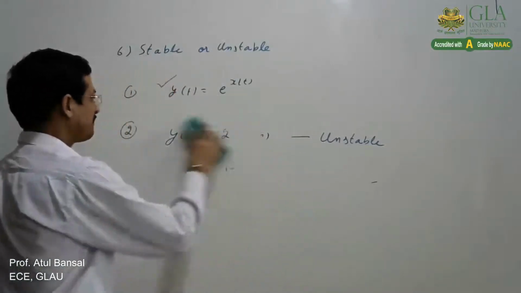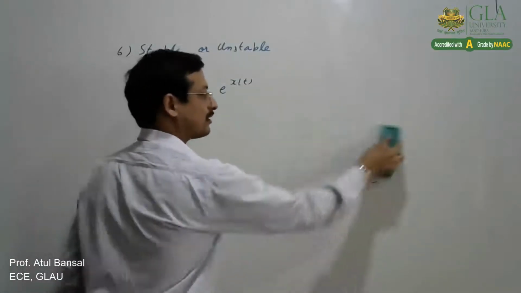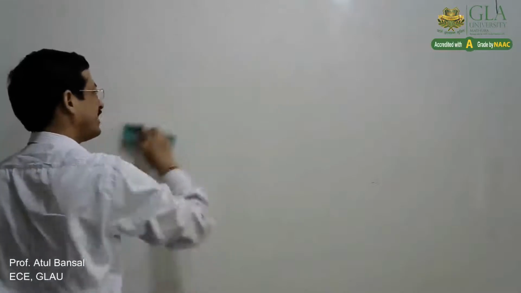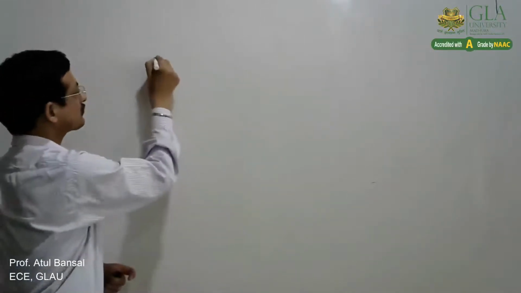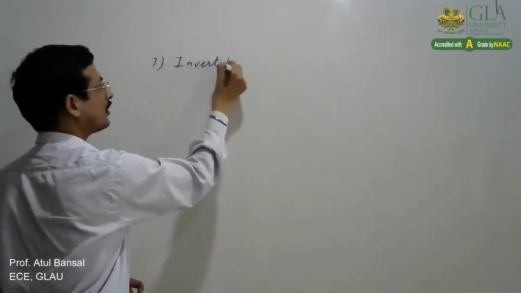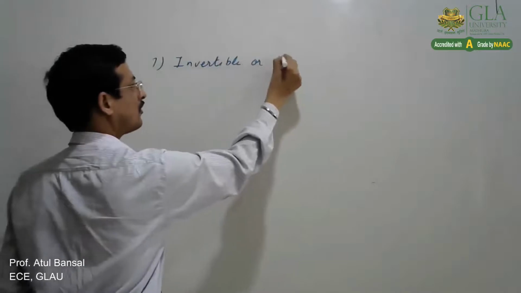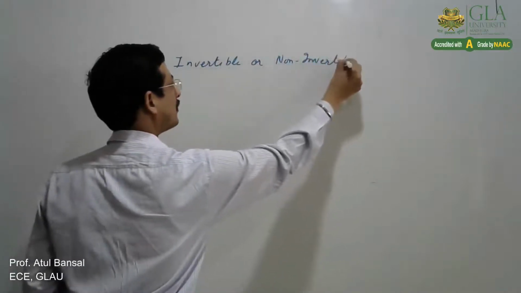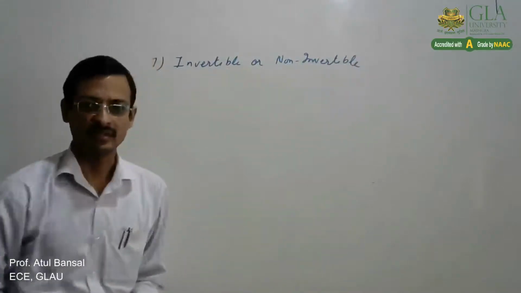Moving in the same category, the last classification of systems is that we can classify any system into invertible or non-invertible systems.